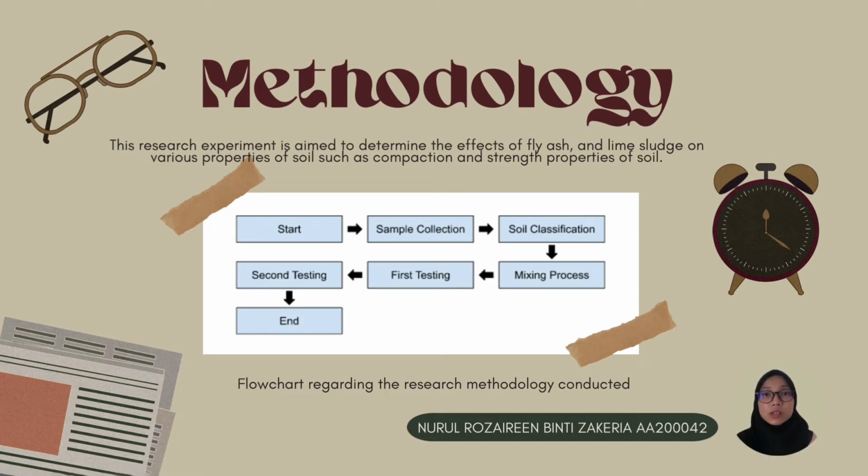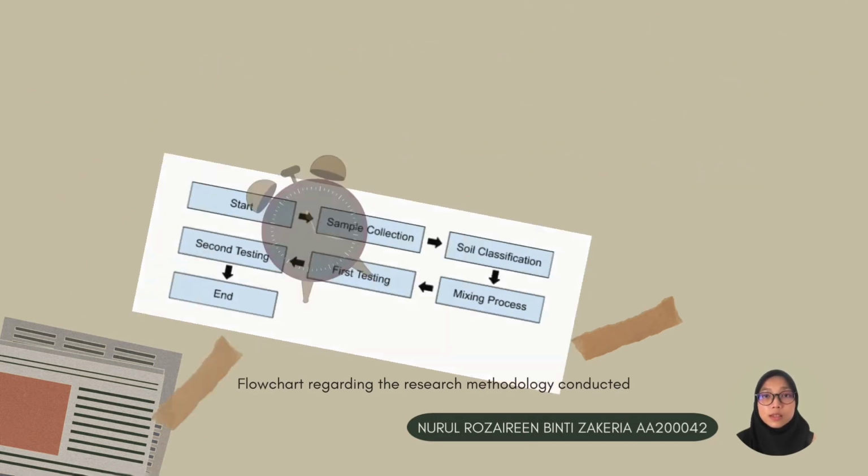Next, the mixing process was done, with the appropriate soil samples selected and mixed with various amounts of fly ash and lime sludge. Then, first testing. The soil admixture specimens were subjected to a number of tests, including direct shear test, CBR, and compaction testing. For the second test, after the series of tests were conducted on the standard soil, the same procedure was repeated for the soil, but replaced by different percentages of admixture. This experiment ended when the optimal values of fly ash and lime sludge were obtained, which correspond to the maximum strength of the soil admixture mix.